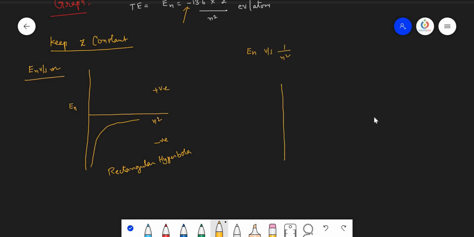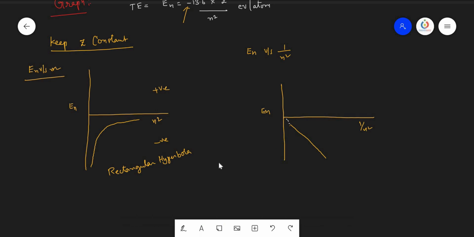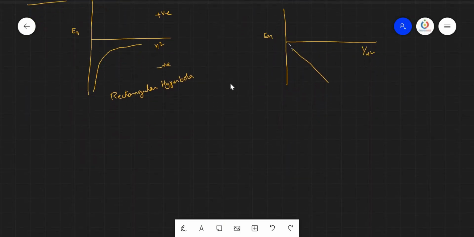So, when you take the graph like this, here energy, here 1 by n square, then we get the straight line like this on the negative region, and it should not touch the origin. The reason is n should not become 0. So, if orbits are not there, atom does not exist. So, that's why it should not touch the origin.